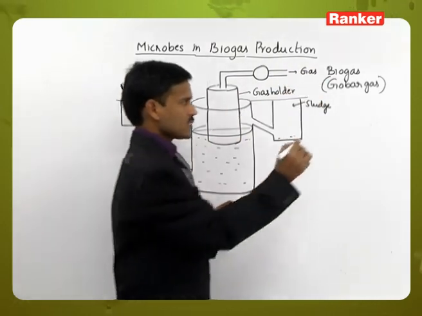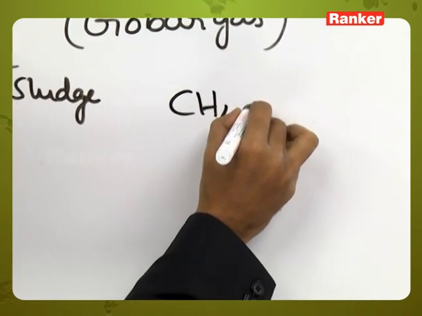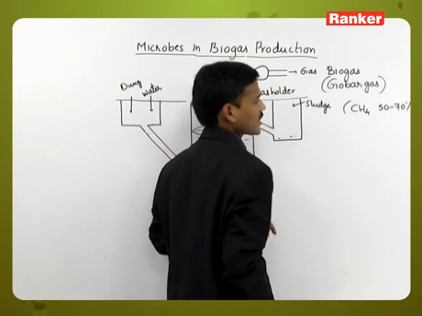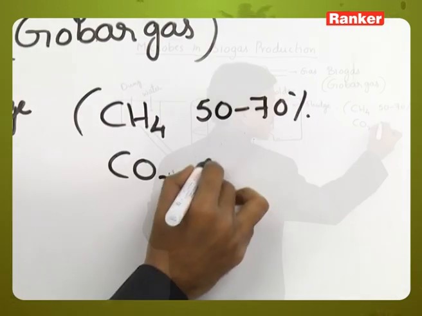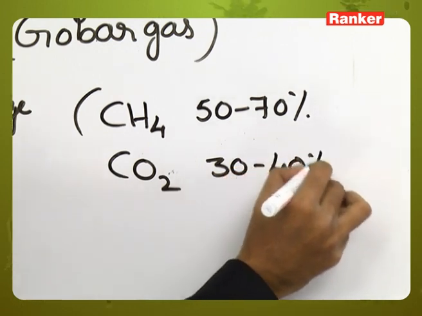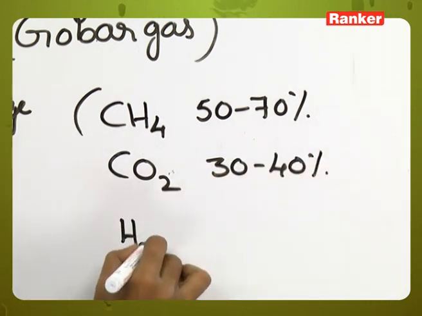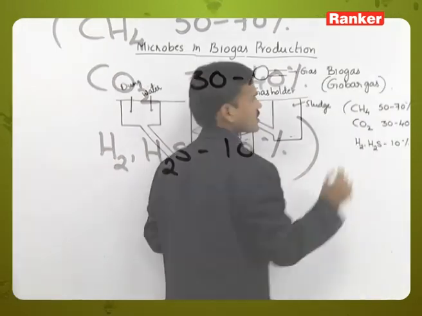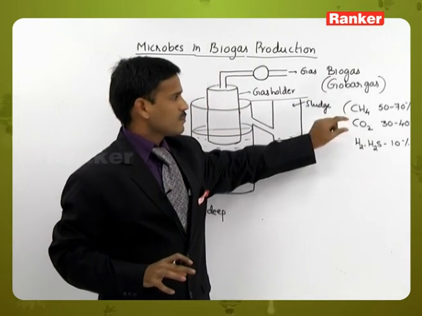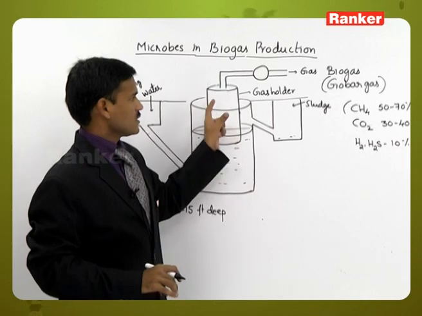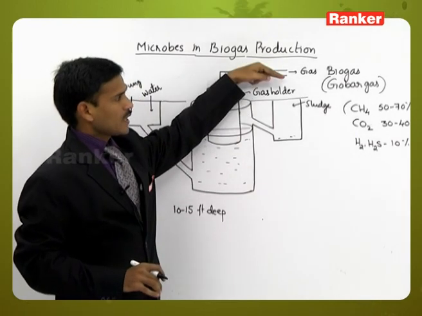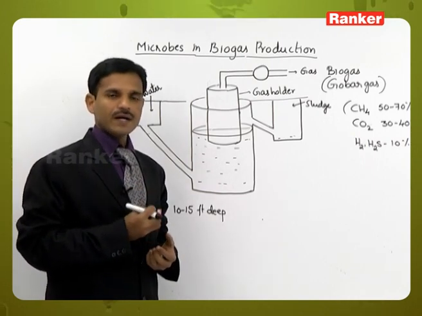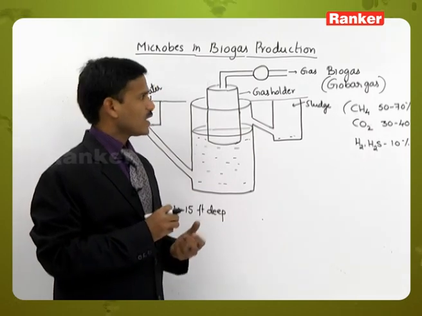The gobar gas contains methane. The methane percentage is 50 to 70%. The major component is methane, and carbon dioxide is 30 to 40%. Next, hydrogen and hydrogen sulfide are up to 10%. So this is the biogas composition. The major component is methane. When it is produced, collected, and supplied to the nearby houses, it is inflammable and used for cooking and lighting purposes.